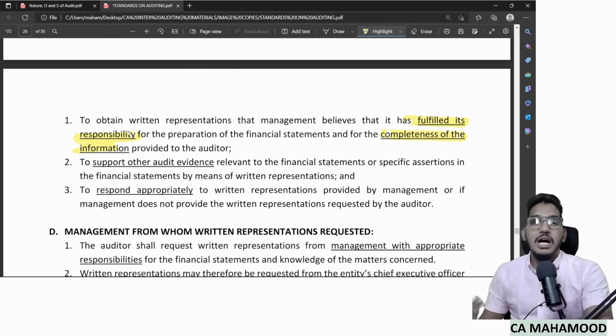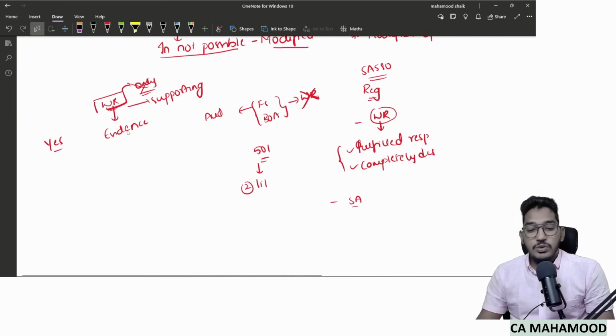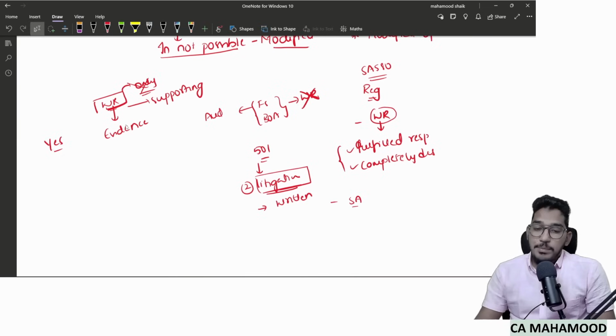And also to support other audit evidence, if there is any requirement of the standard, assume that some standard in some other matter asks the auditor to obtain written representation. Like previously we have revised SA 501. There I told that in the second issue, that is when you try to obtain evidence regarding litigations and claims, along with so many audit procedures, they have mentioned even one more thing: the auditor should obtain written representation from the management regarding litigations and claims. Now it becomes mandatory for the auditor to obtain written representation regarding litigations and claims. Why? Because it is a requirement of SA 501.